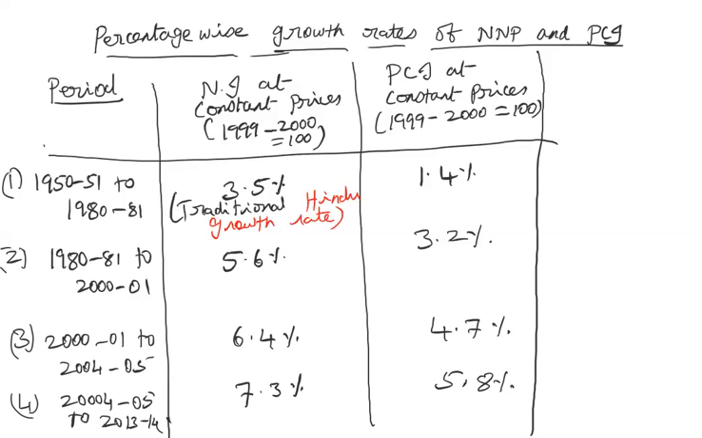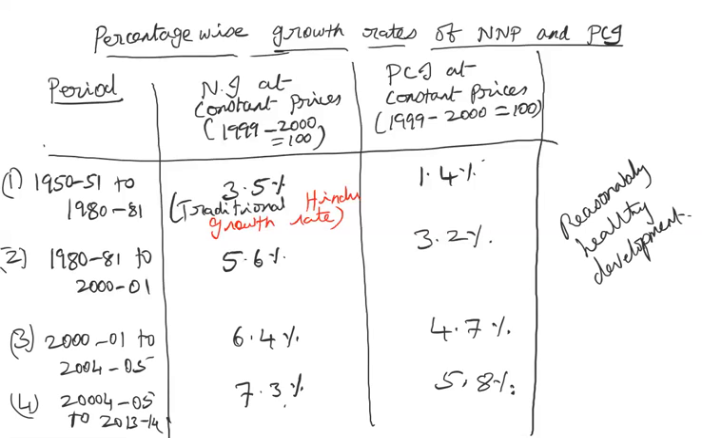Okay. So when you look at these data, we can conclude that from 3.5% we have increased to 7.3% as of now, and per capita income from 1.4% to 5.8%. Even though there are fluctuations, it is a reasonably healthy development in the country. So we can conclude that there is reasonably healthy development of both national income and per capita income.